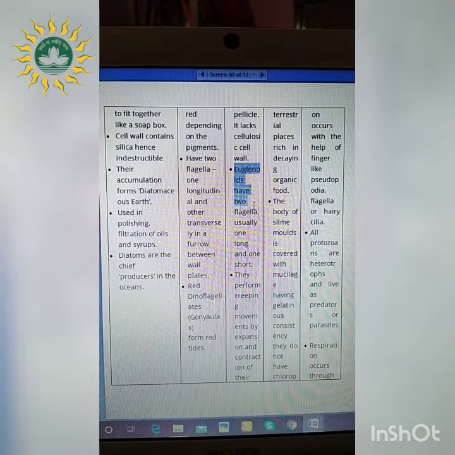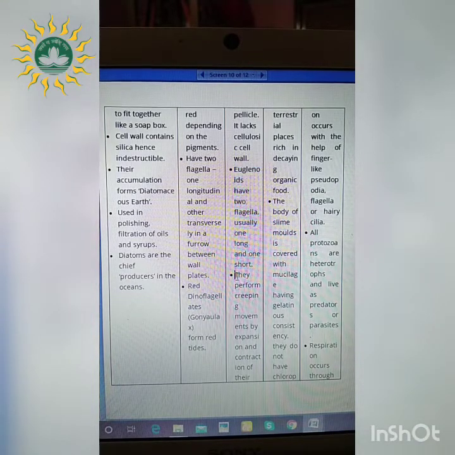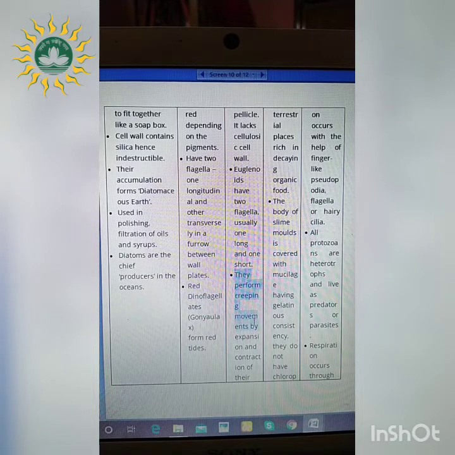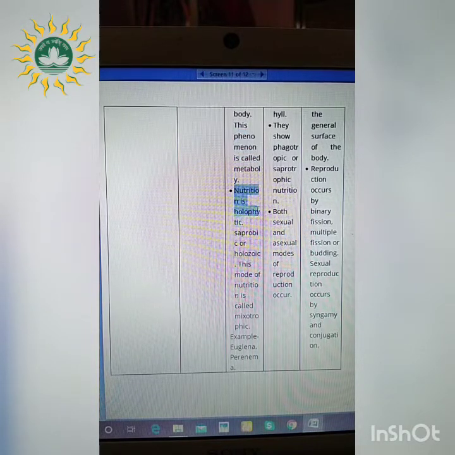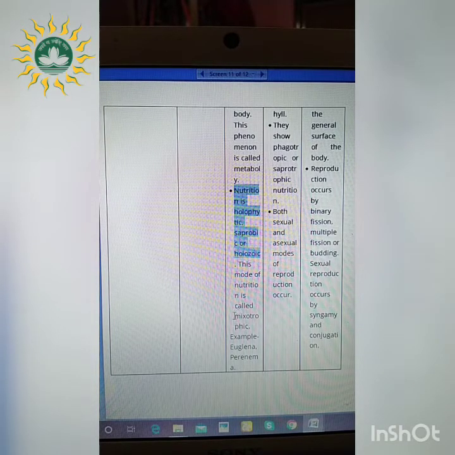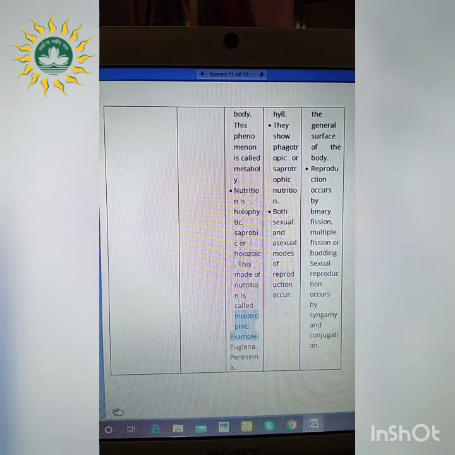Euglenoids also have two flagella like that of the dinoflagellates, one long and one short, and they can perform a creeping movement, and by what? That expansion contraction, what happens? The body of these organisms can move, and this specific creeping movement is referred to as metabolic. What is the nutritional pattern? Nutrition pattern is holophytic, saprophytic as well as holozoic, right? So we can say that because so many types of nutritional patterns are taking place, it is referred to as mixotrophic nutrition. For example, Euglena and Peranema.